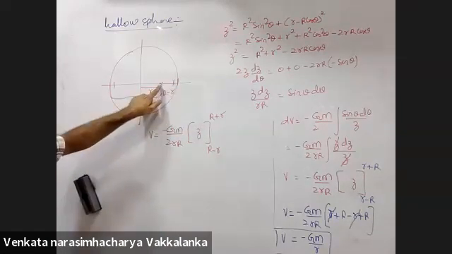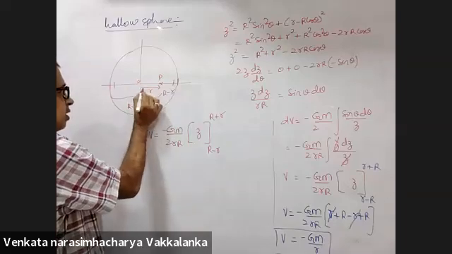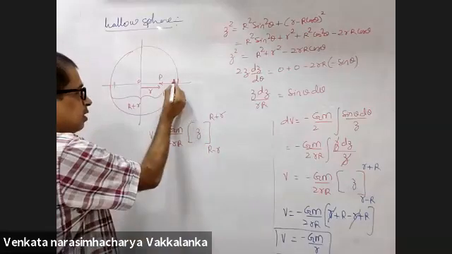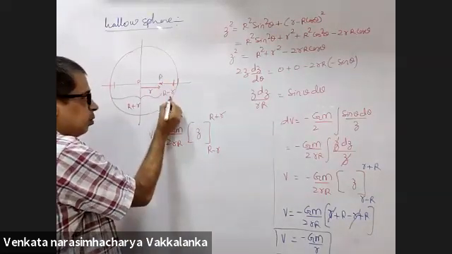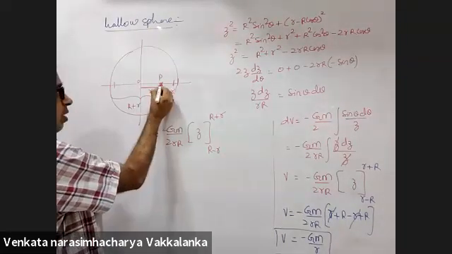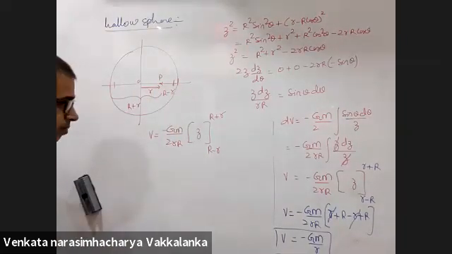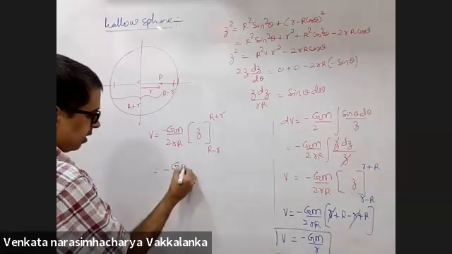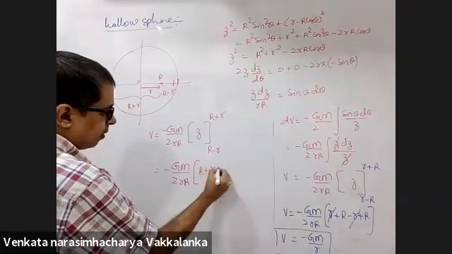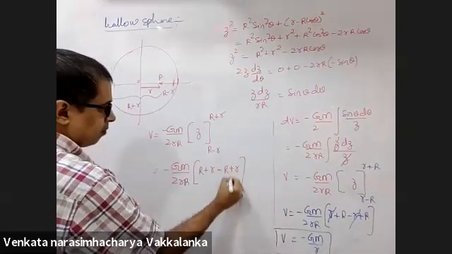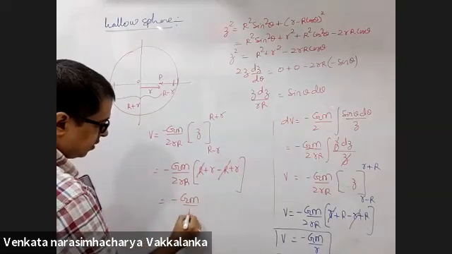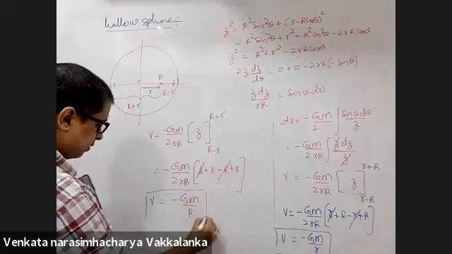The distance of that point from the center is small r. The distance of the ring from here will become capital R minus small r, and on the other side it will be capital R plus small r. Minus G M by 2 small r capital R, which gives minus G M by capital R.